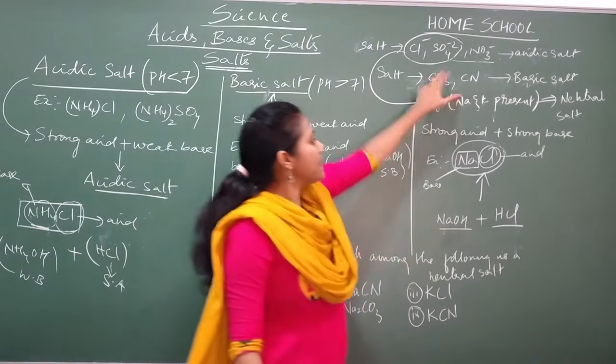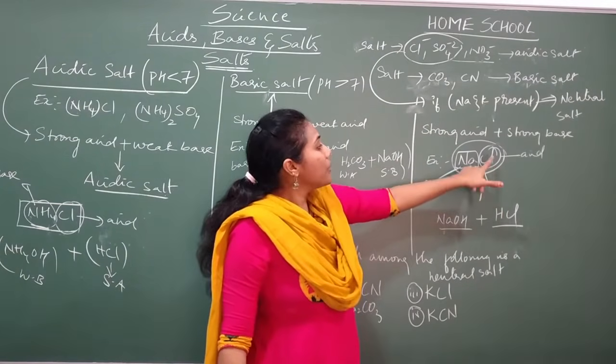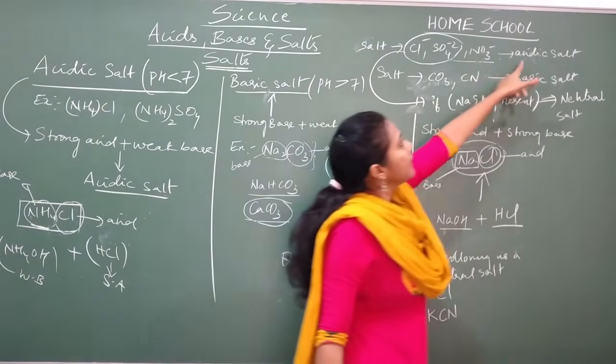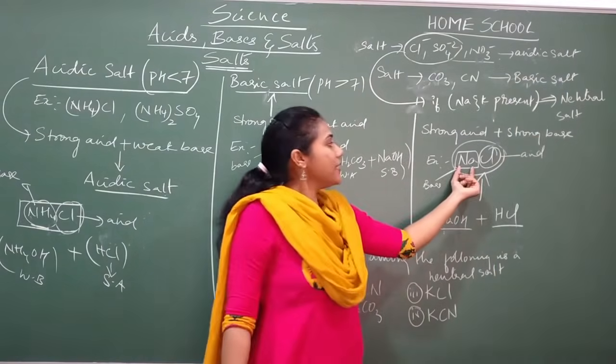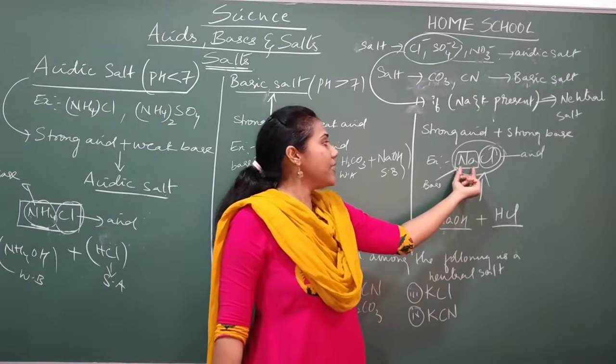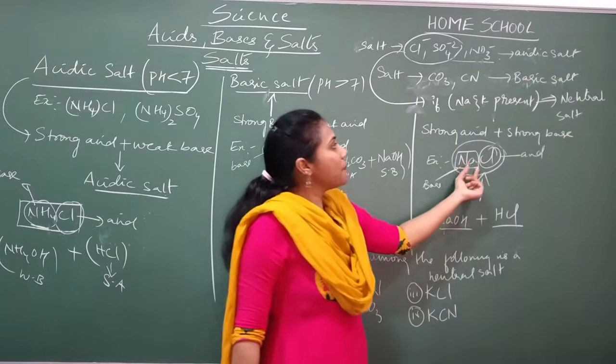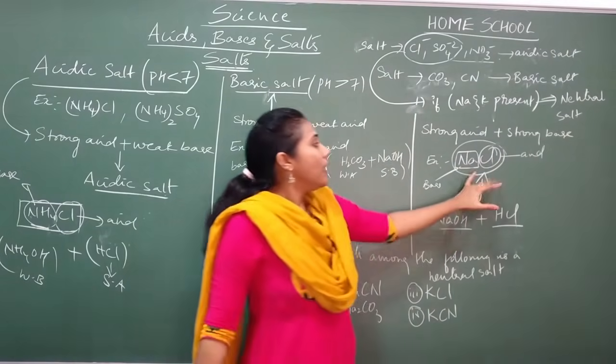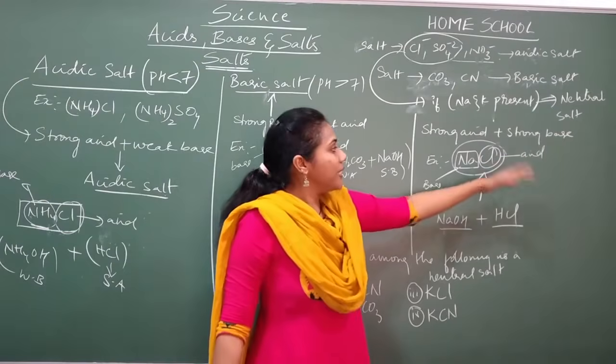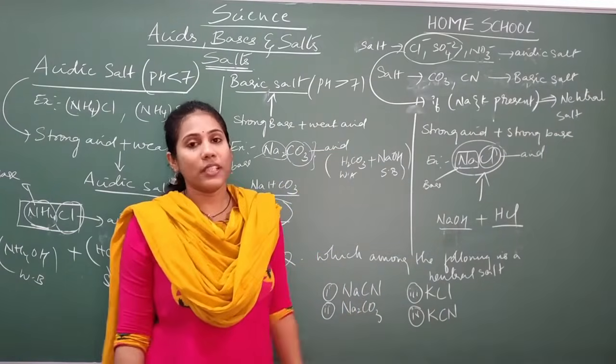Say, for example, NaCl, Cl is there. The moment you see the Cl, you should not give the answer as acidic salt. You should see the positive part also, the first part also. If the first part is sodium or potassium, then definitely it is a neutral salt.